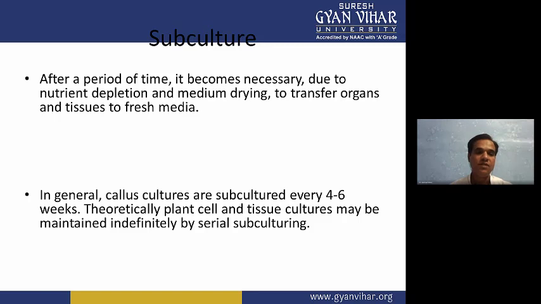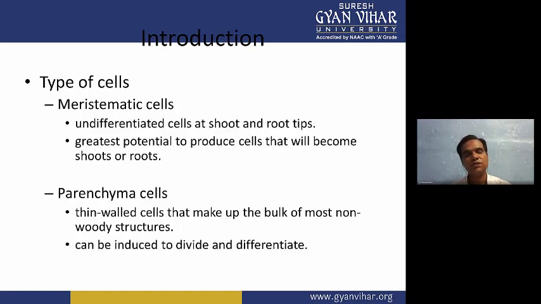Now, what type of cells can we culture in plant tissue culture? Meristematic cells are found in the shoot and root tip cells, and these undifferentiated cells can differentiate into any type of cell. They can transform into leaves, stems, and can also become part of the vascular tissues present in the stem